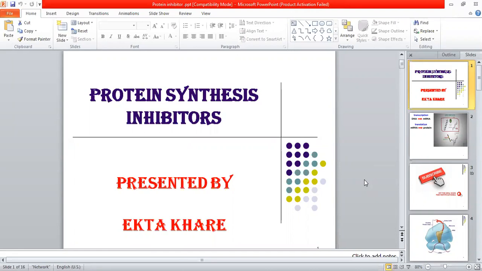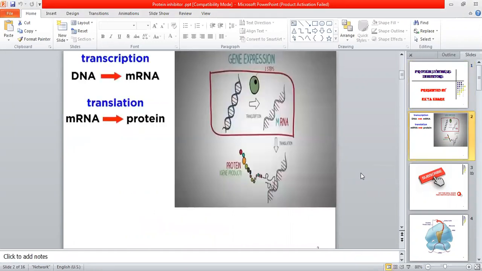As we know, protein synthesis is also called the translation procedure. Before starting, I will tell you a little bit of description about transcription and translation. DNA to DNA formation is called DNA duplication or replication, while the conversion from DNA to RNA is called the transcription procedure. Now the conversion from messenger RNA to protein is called the translation procedure.